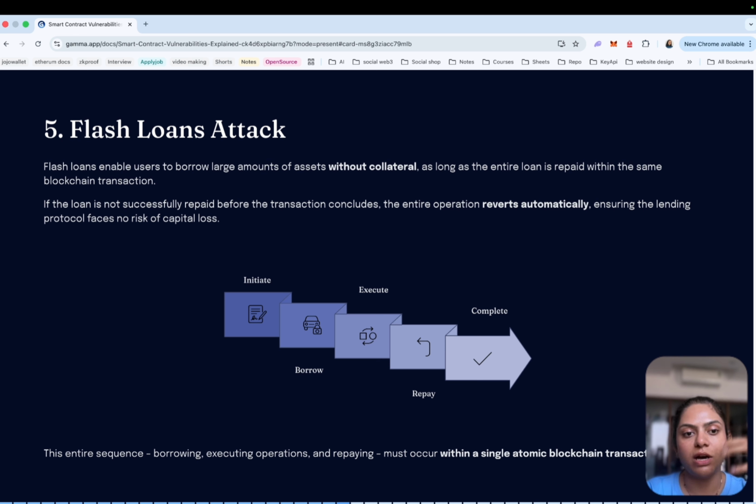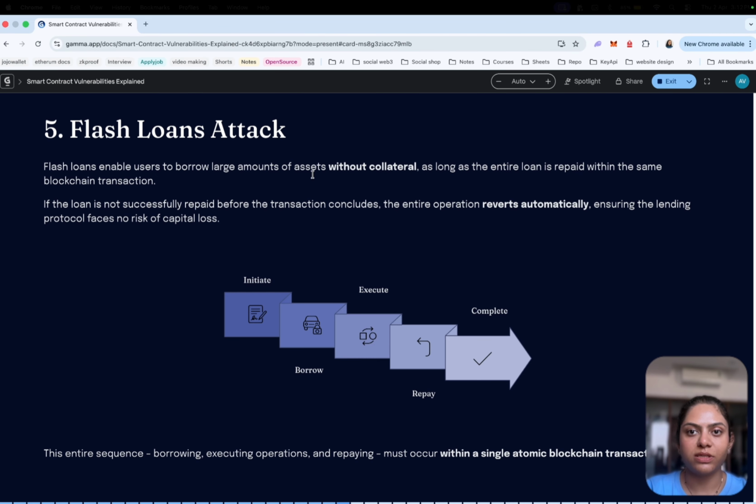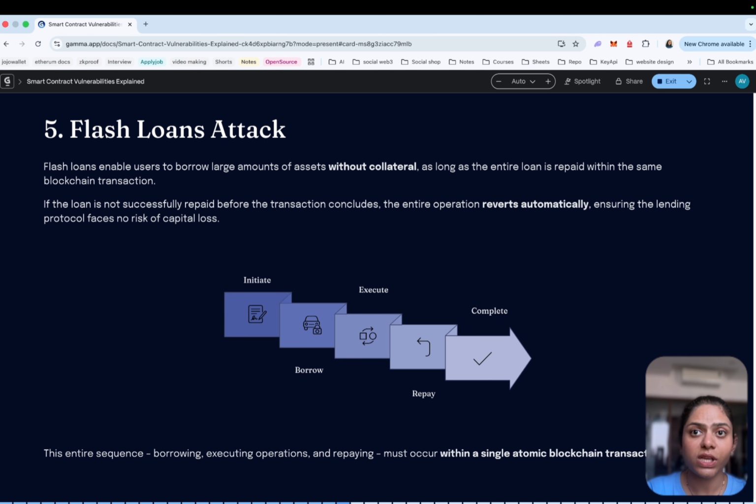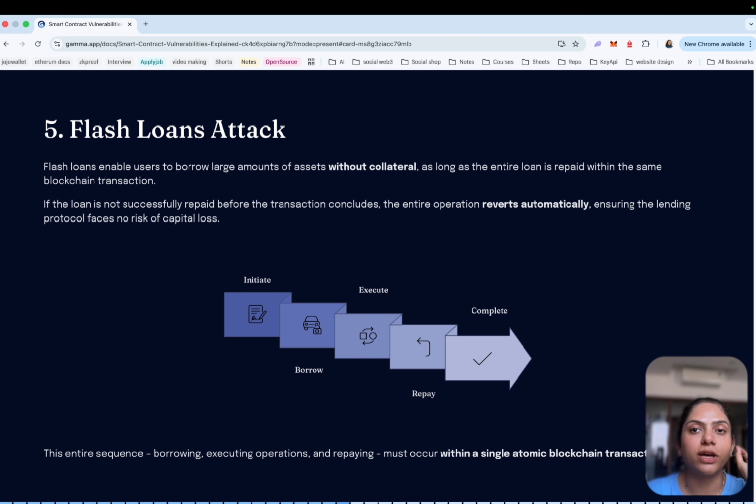Let's look at how the basic flash loan structure works. It is a simplified structure: borrow funds, then execute the operations, and then repay the loan. Everything happens in one transaction. If the repayment step fails, the transaction is reverted and the blockchain state remains unchanged.